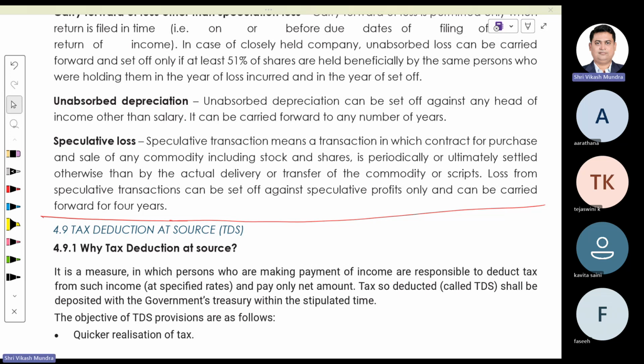Tejaswini, what is MAT? Minimum alternate tax, sir. It is applicable on company only. What is the provision? Company only. Sorry? Please elaborate.